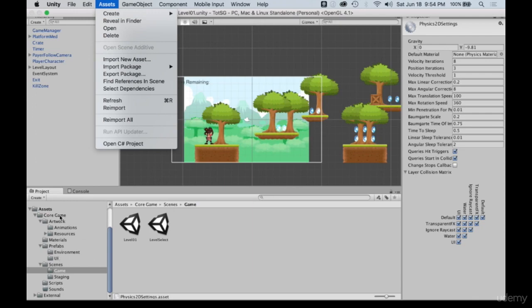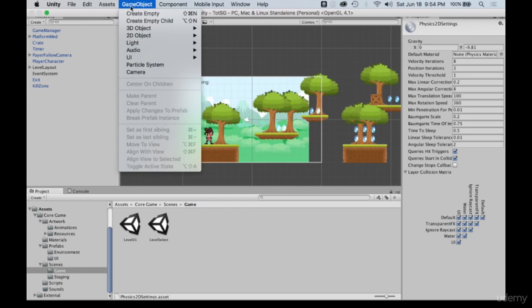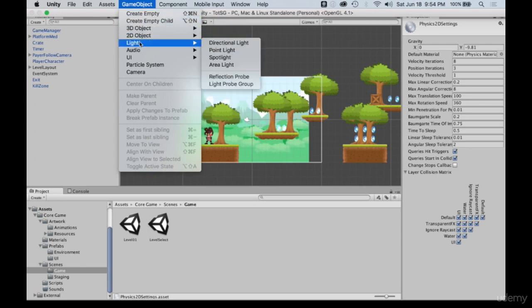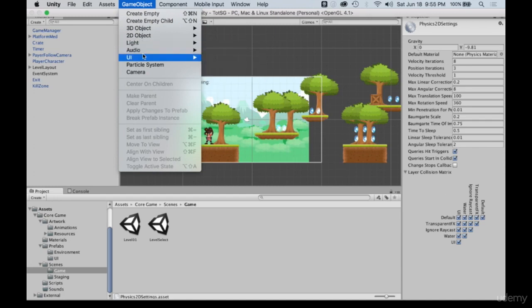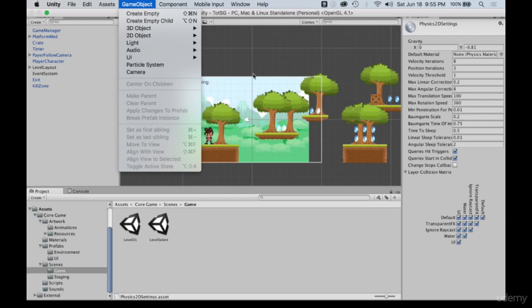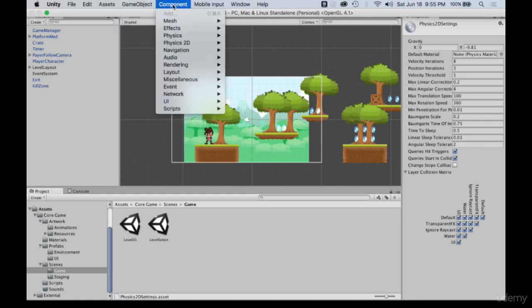assets within your project. Now the game objects menu relates to game objects in your hierarchy. So here's where you can create an empty game object if you're going to add child objects. You can select specific 3D objects and 2D objects to add to the scene, lights, audio sources, UI elements, particle systems, cameras, etc.